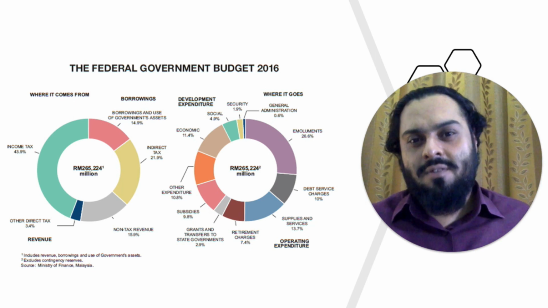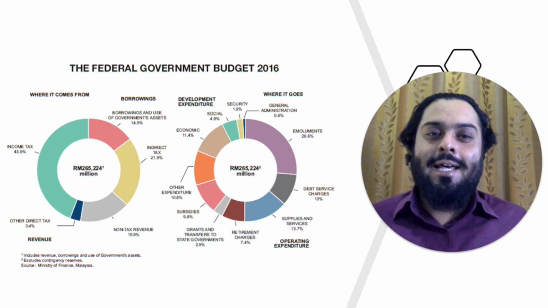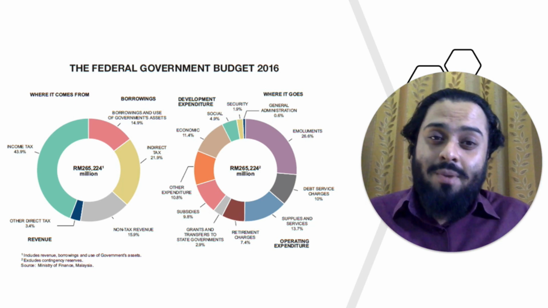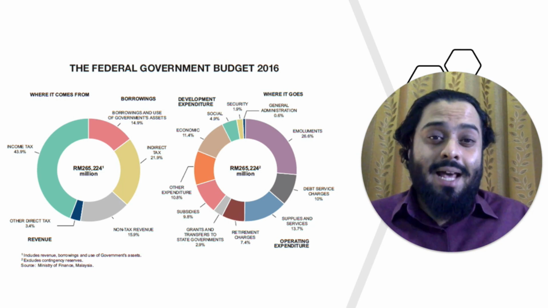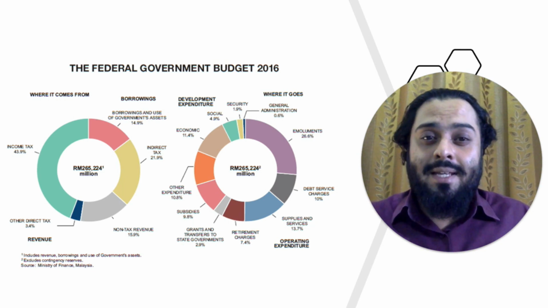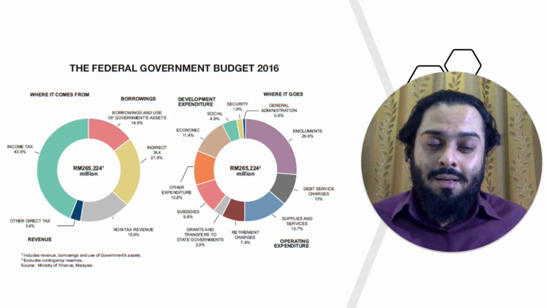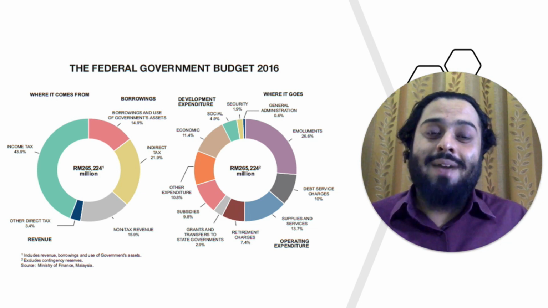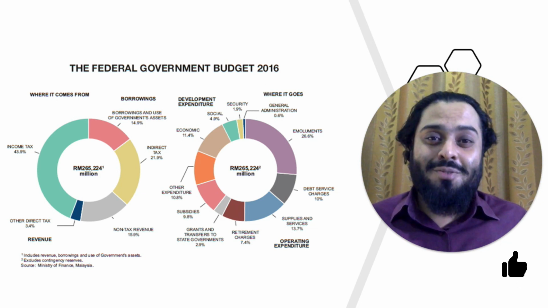I hope by the end of this video you understand more about taxation and government revenue, and how taxation and government spending affect our lives. Next time we will learn about another government policy that helps in achieving macroeconomic objectives, that is monetary policy.